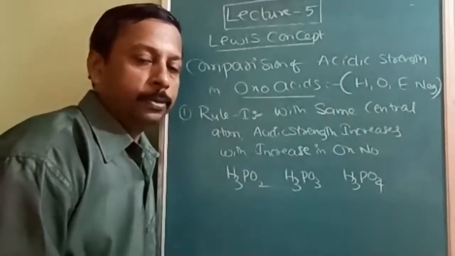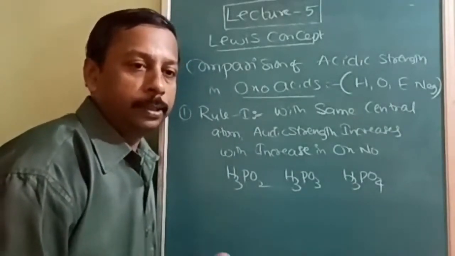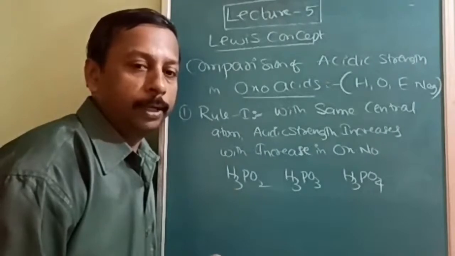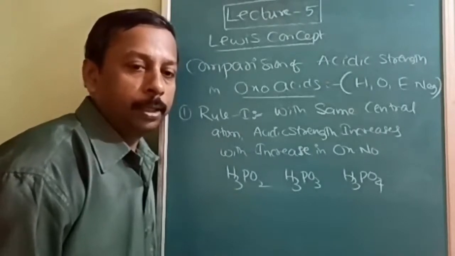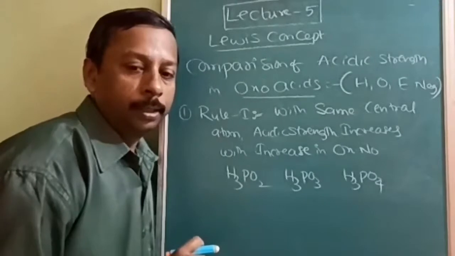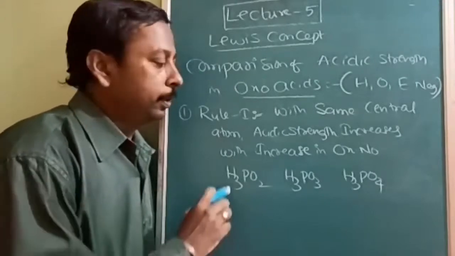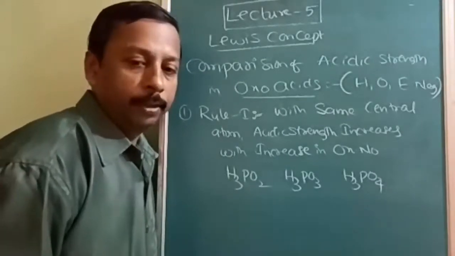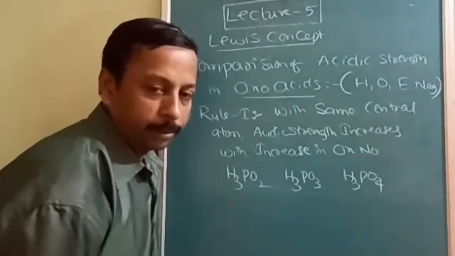Ternary compounds containing hydrogen, oxygen, and some electronegative element are called oxoacids. Acidic strength depends on what factor?